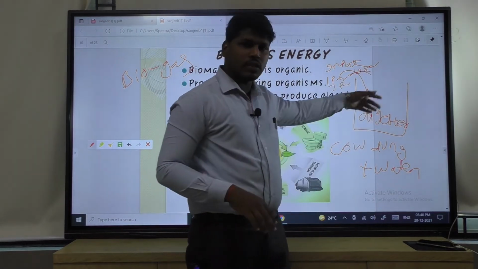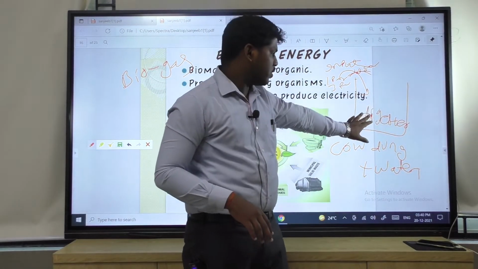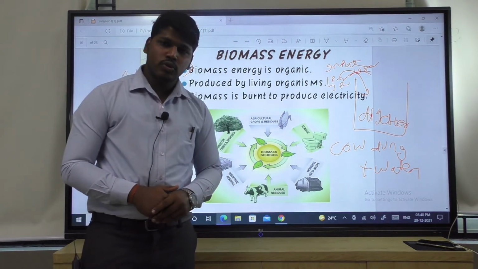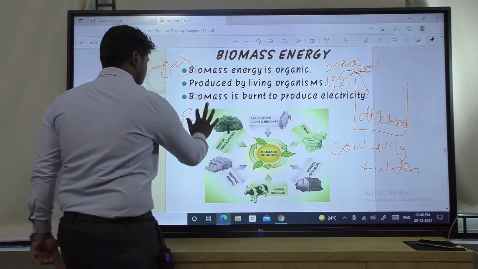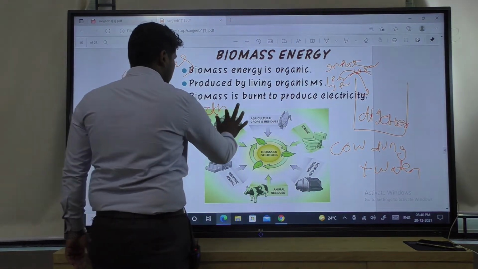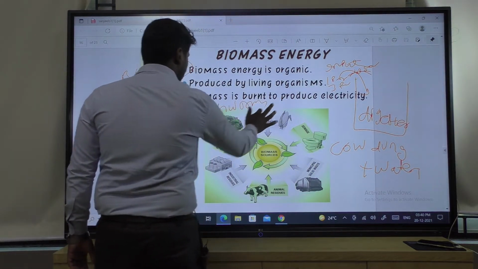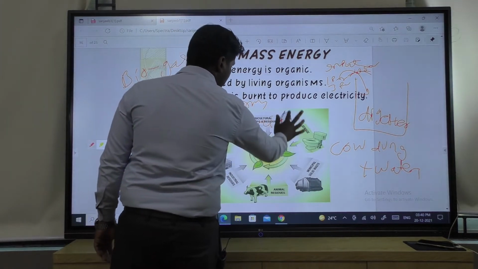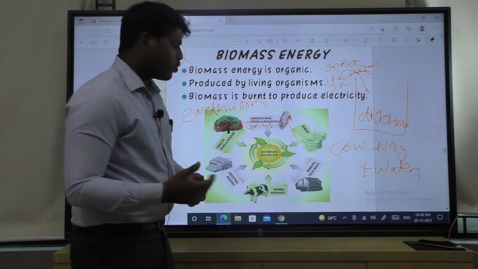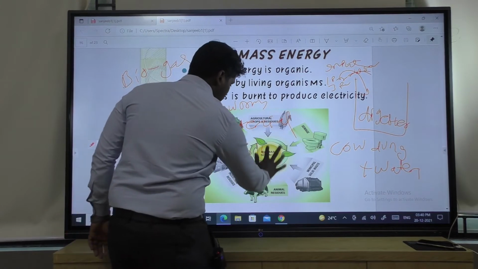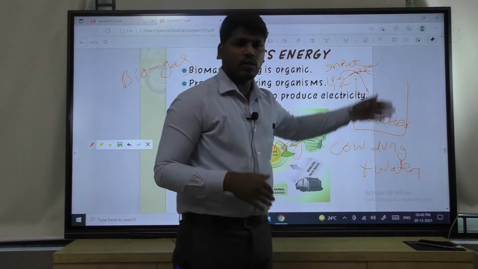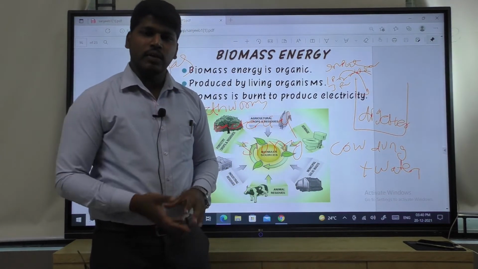This is mixed and provided to the digester, and in the cow dung there are decomposers like earthworms or bacteria. They start decomposing the cow dung and make it into slurry. This slurry will go outward, or it will create some gases after some days.